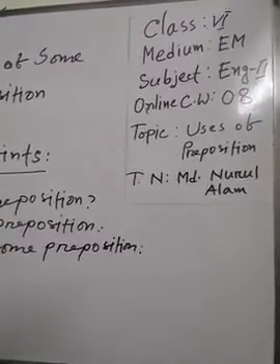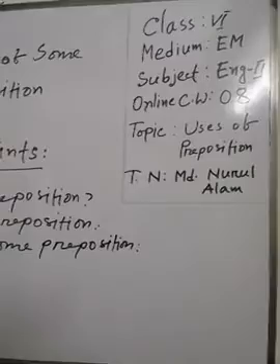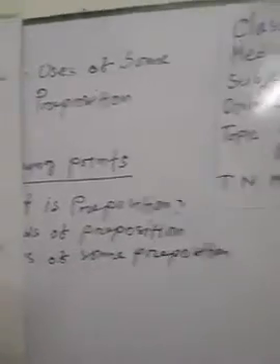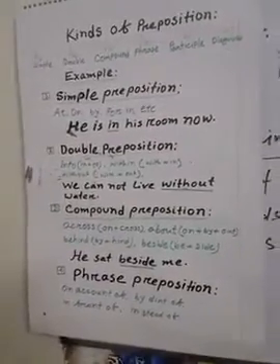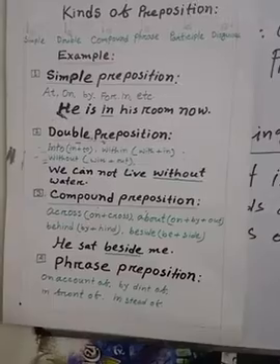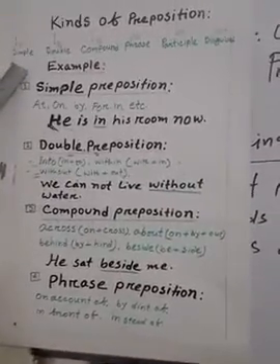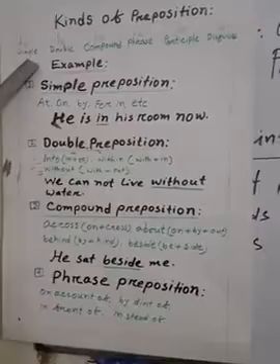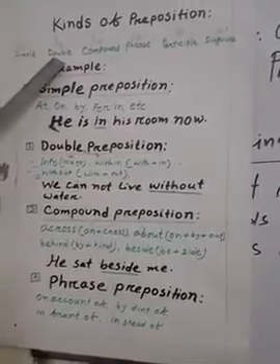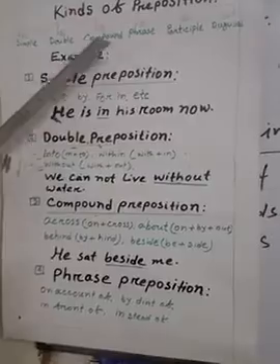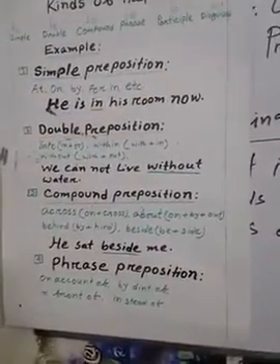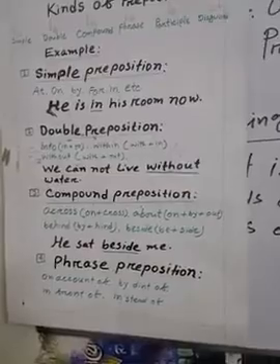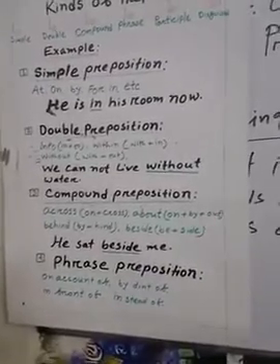Now I am coming to discuss kinds of preposition. You see on the chart paper I have shown different kinds of preposition. Here we can see there are 6 kinds of preposition: simple preposition, double preposition, compound preposition, phrase preposition, participle preposition and disguised preposition.